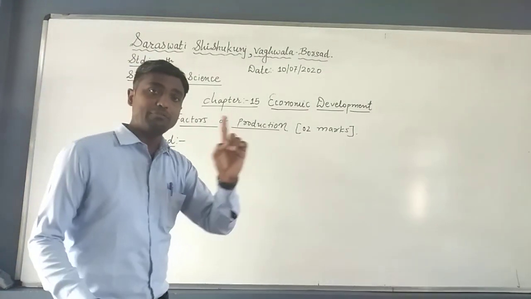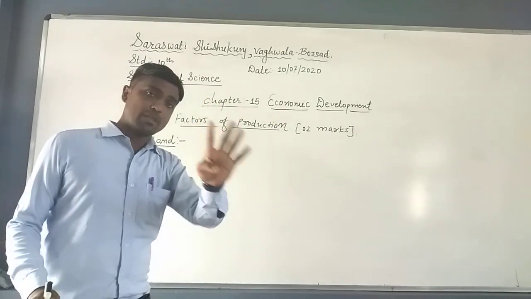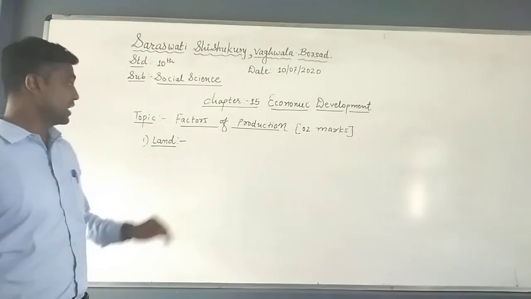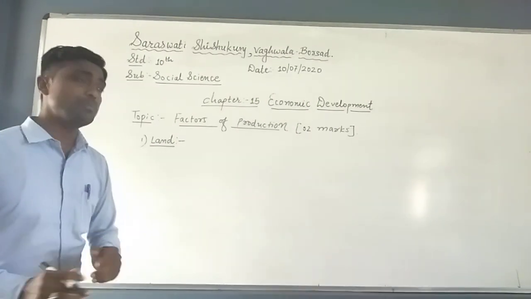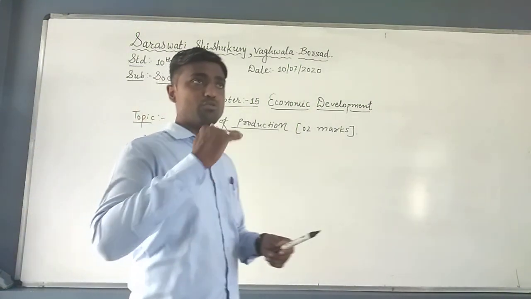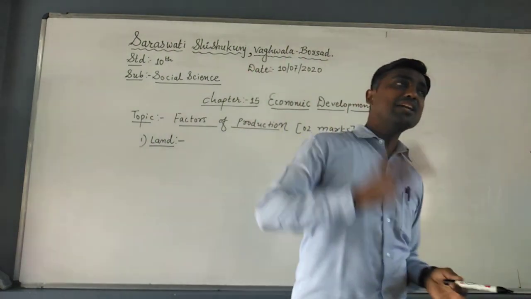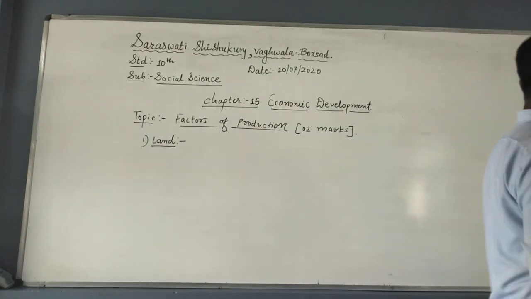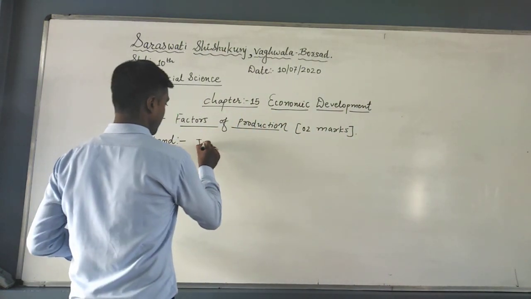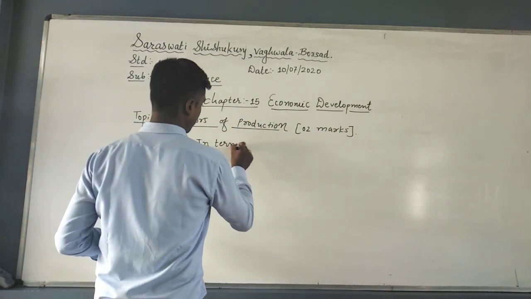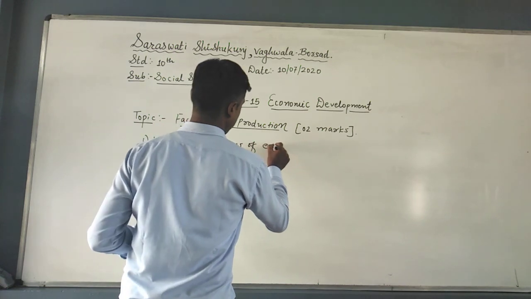Factors of production. How many factors of production are there? Total 4 factors of production are there. In that, first one, generally, when we hear this word land, it means what? Land is, you can say, the uppermost surface of the land. But in terms of economics,